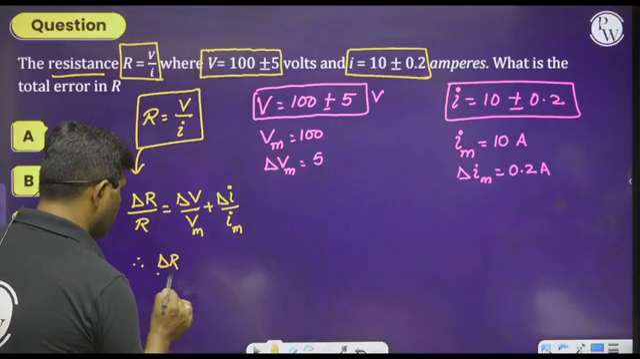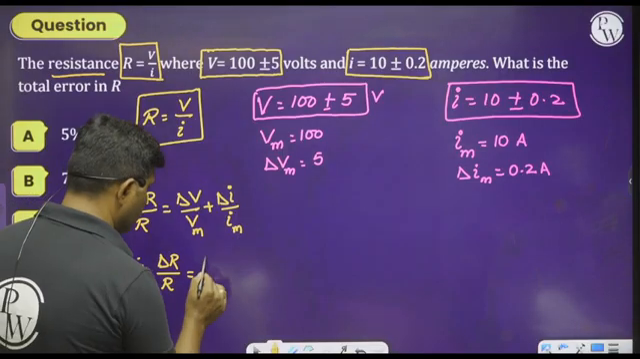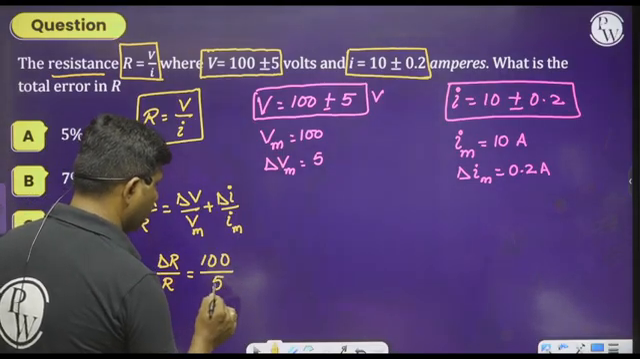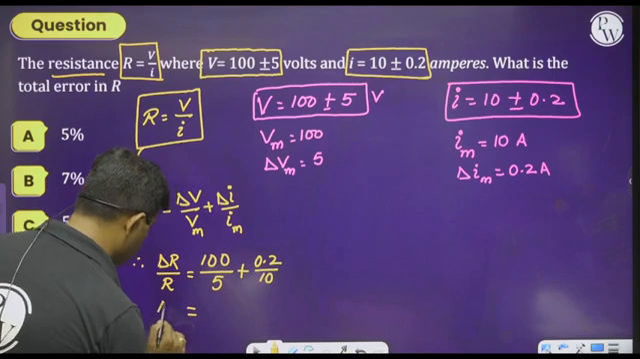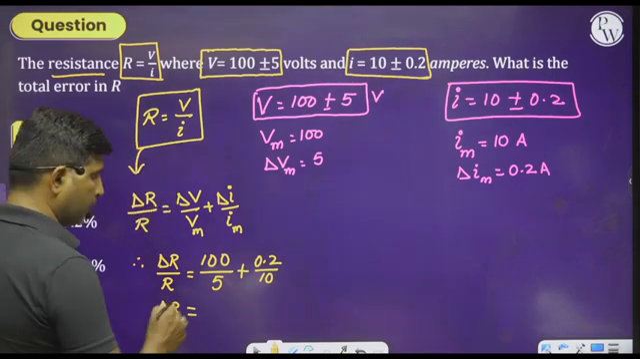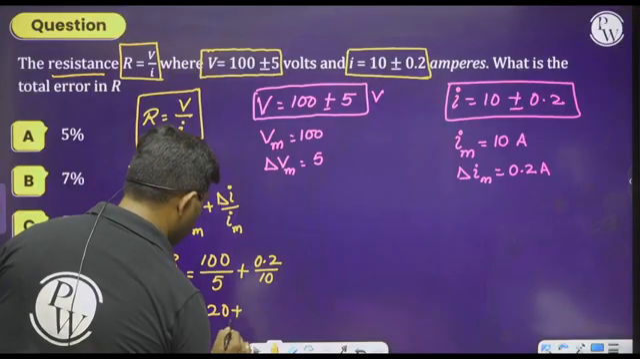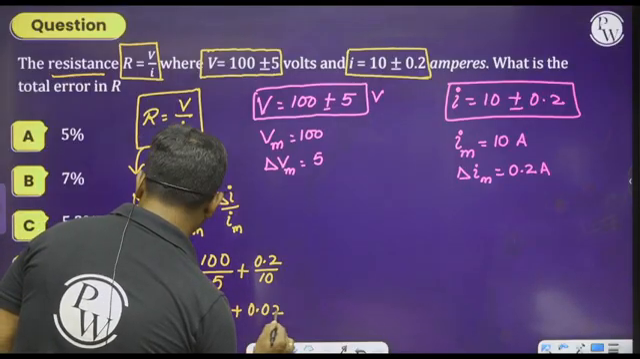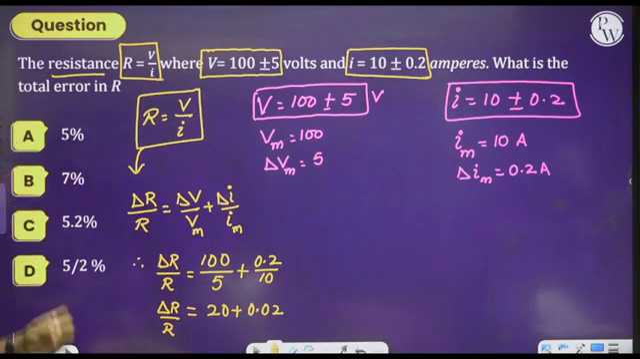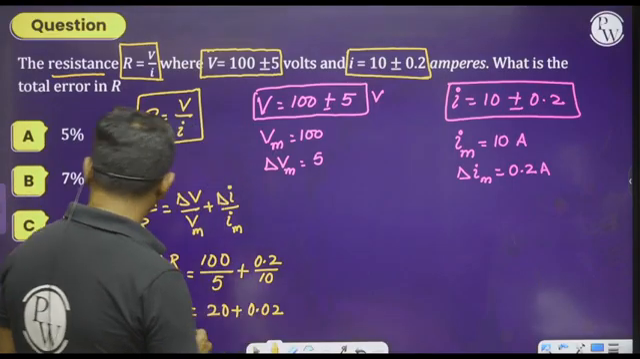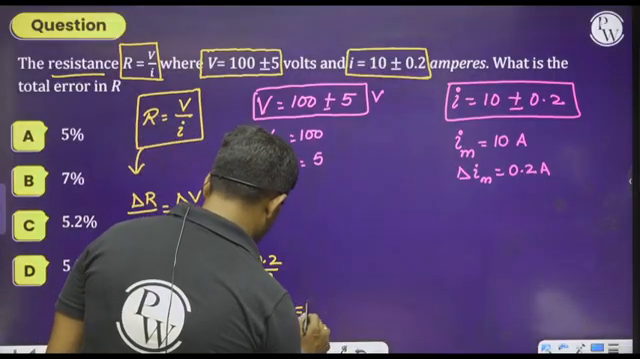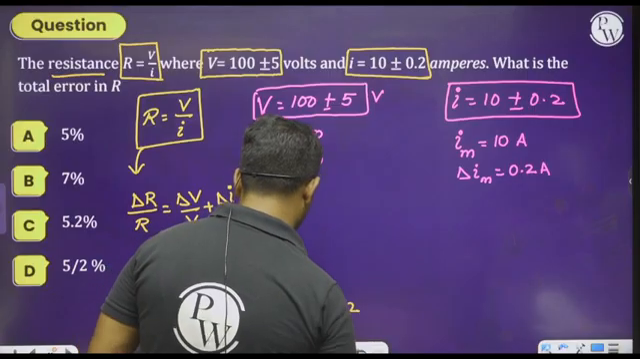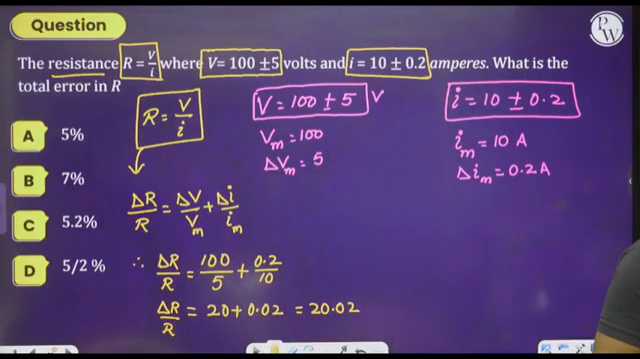Therefore, delta R by R is equal to delta V is 100 divided by 5 plus delta I is 0.2 divided by 10. So whenever we do the simplification, delta R by R is equal to 100 by 5 is 20 plus here you will get 0.02. Is it clear? Any confusion, please ask. I hope you understood this point. Then you will get the answer as nearly 20.02.